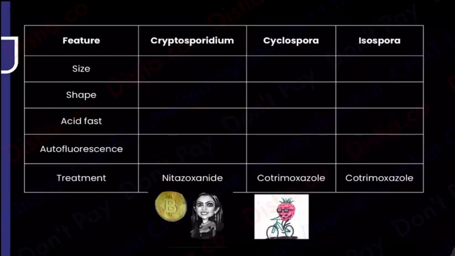coming to the next table which will tell you the size, shape and everything about it. If on the last day you have to revise coccidian parasites in 2 minutes, this is the go-to table that you have. Now, first you will go in the exam and write it in the alphabetical order. Cryptosporidium, CR, then CY, Cyclospora, then Isospora. Alphabetical order mein likha. Now let's start with the size.